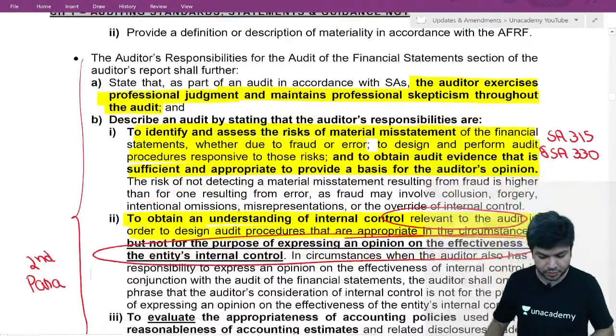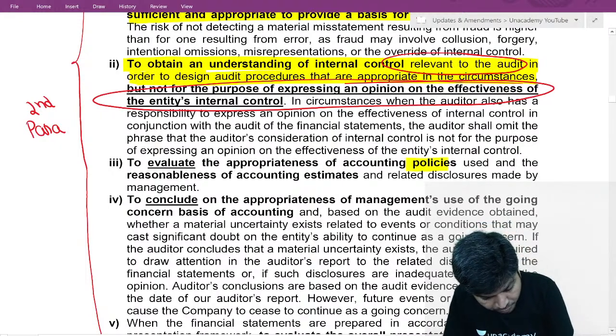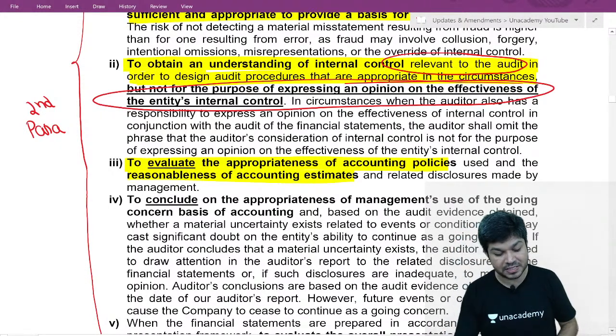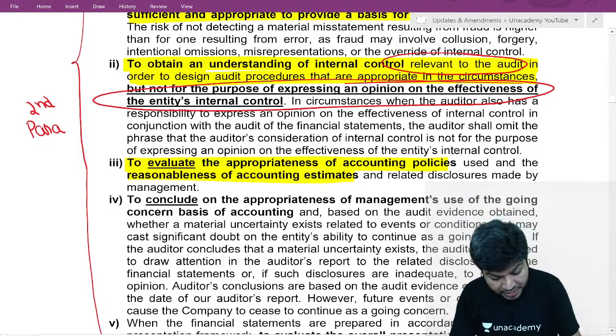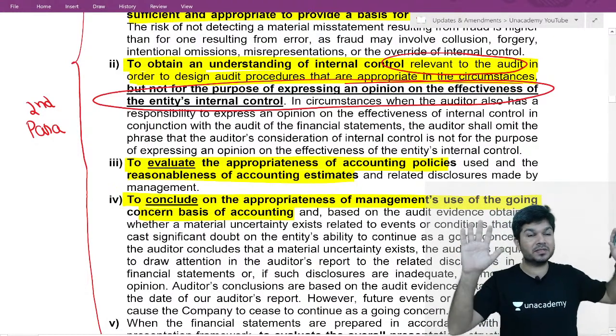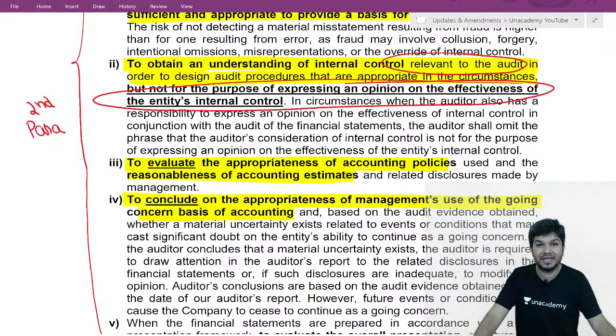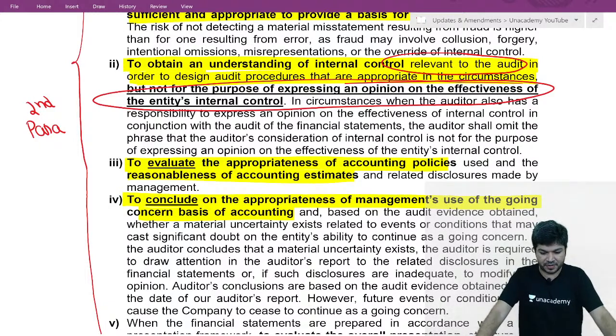Okay, then what do we do? We evaluate the appropriateness of accounting policies used by management and the reasonableness of accounting estimates made by management. We conclude on the appropriateness of management's use of the going concern basis of accounting.